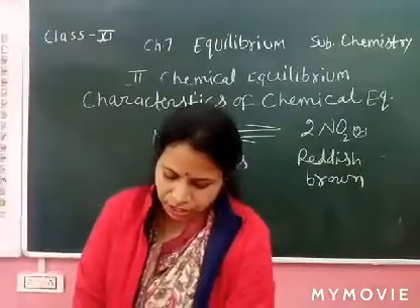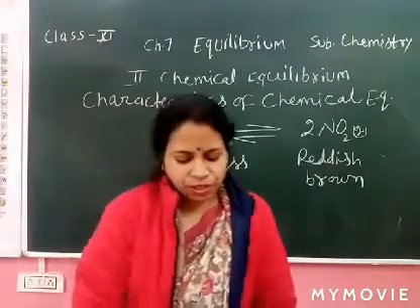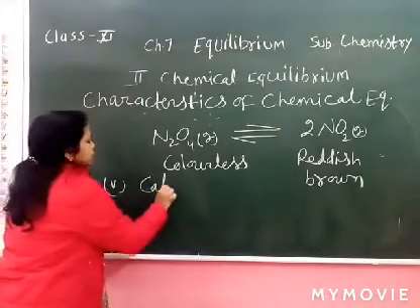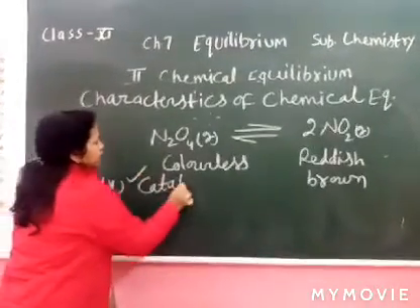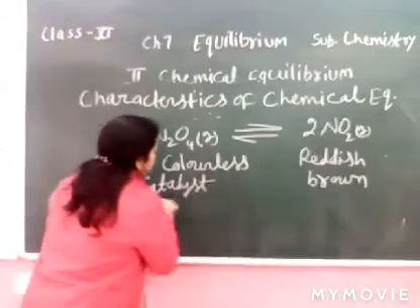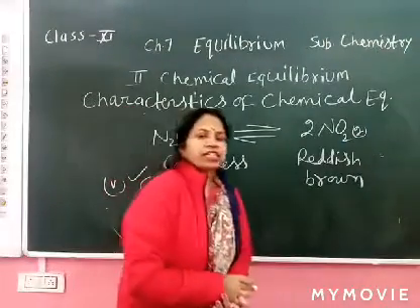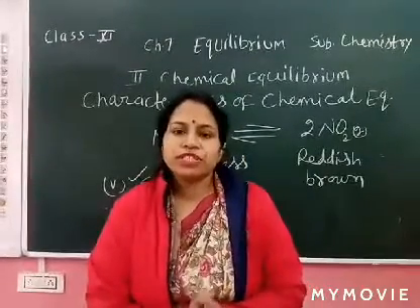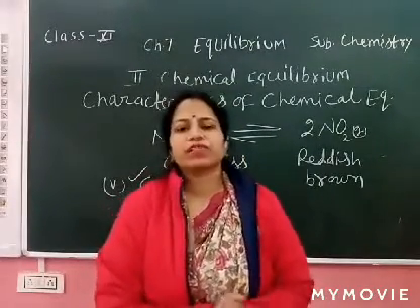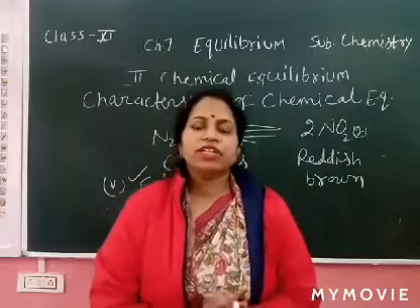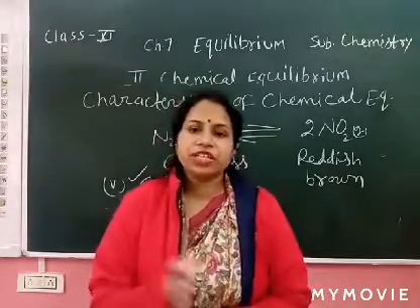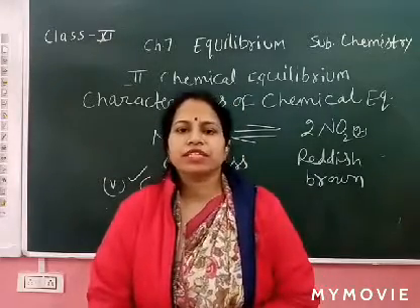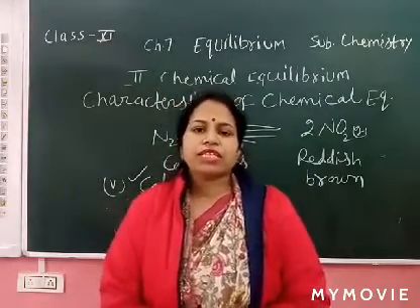Now it's clear. And the last point, the fifth point, is the catalyst. This is a very important point, generally asked in your exam. What is the use of a catalyst? A catalyst increases the rate of the reaction but does not react with the reactant and product. It decreases the activation energy, so the reactant converts into product easily and in less time.